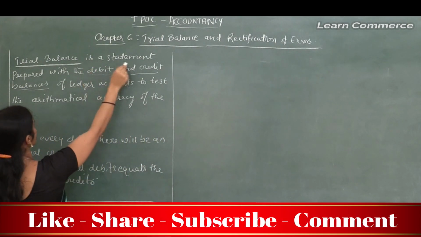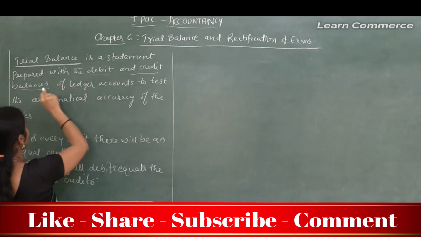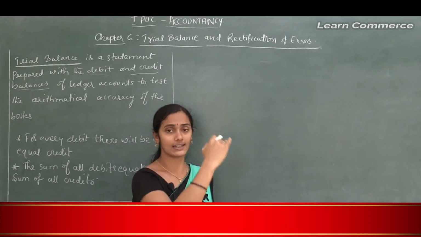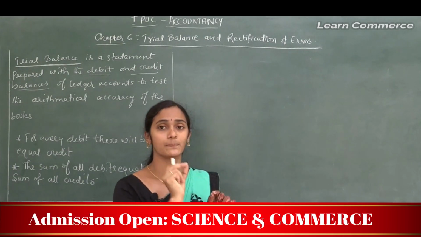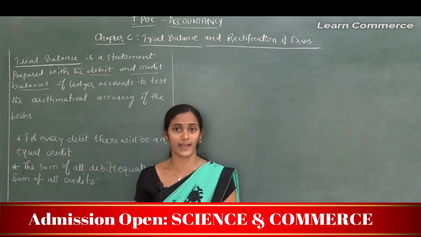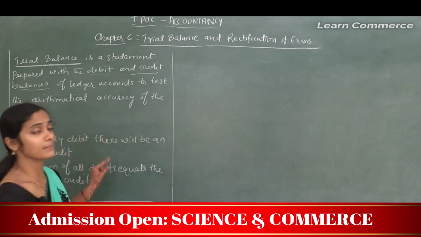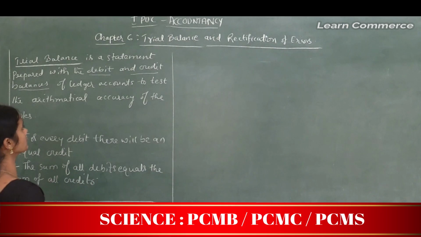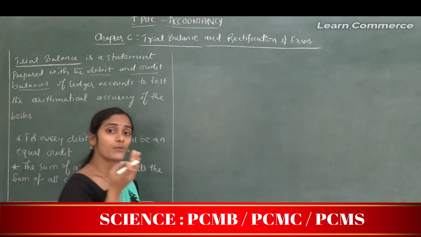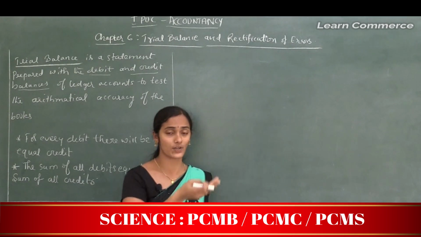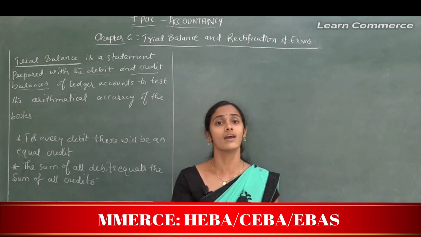So it is a statement prepared with the debit and credit balances of ledger accounts. Balances means, in the ledger, for example, to balance carried down and by balance brought down. Those balances are recorded in the trial balance to check whether the accountant recorded the transactions in an accurate manner or not.